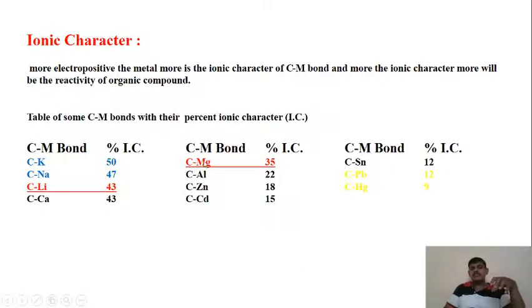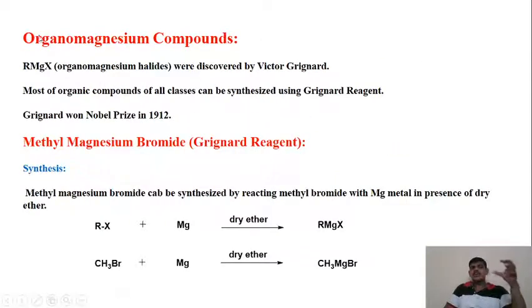So out of that, first we are going to see the carbon magnesium compounds, that is organomagnesium compounds. They are expressed chemically in the form of RMgX. R stands for any organic group, Mg stands for magnesium, and X stands for halides like chlorides, bromides, iodides, etc.